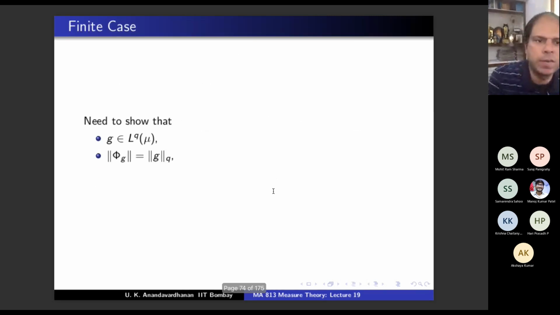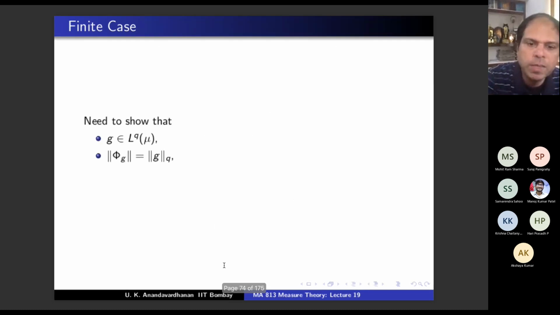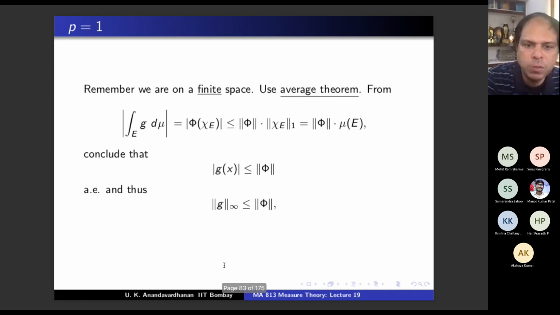That's why p equal to 1 we have done first. By this step, phi equal to phi g we have already shown on L infinity. I did not give you the detail. Agree? So phi equal to phi g is shown on L infinity, which is q, and we have shown that norm of phi g is less than or equal to norm g earlier, and right now we have shown that norm of phi is greater than or equal to norm g. That's what we had to show.